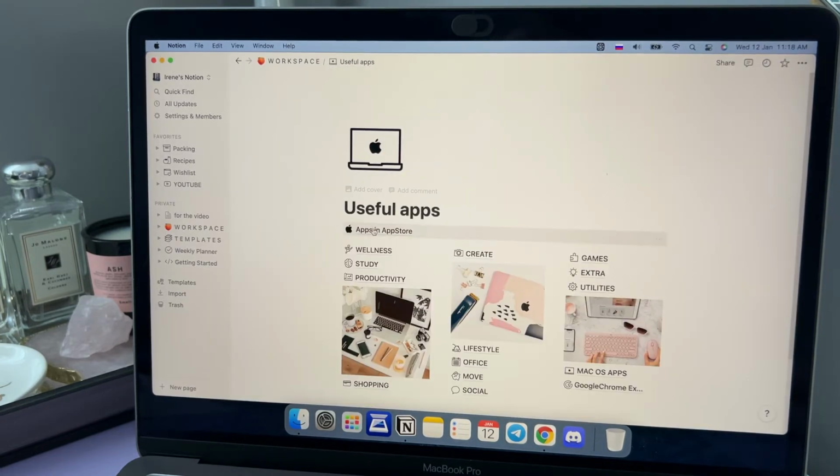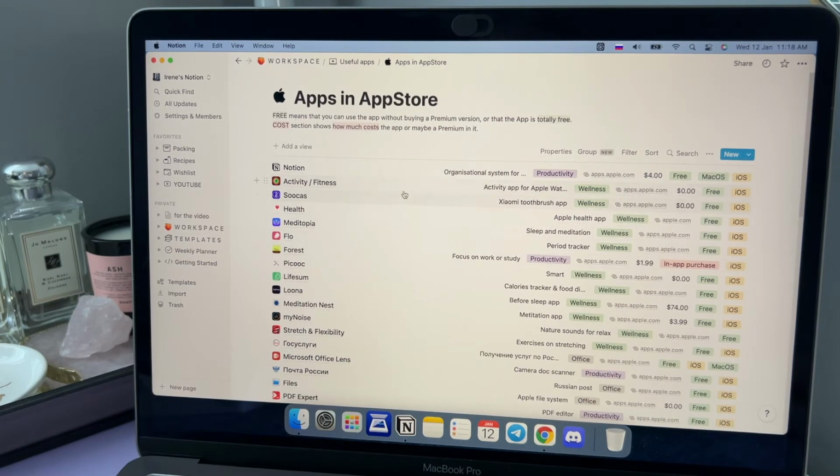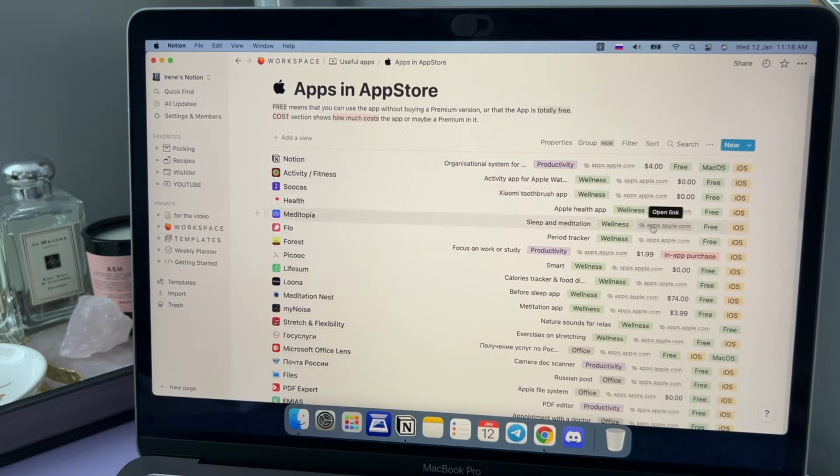So I'm really proud of this page, and I think that it's really convenient to use, and I can see all the apps and the prices. Is it free, or do I need to buy it in the App Store, or is it free but has in-app purchases? Can I use it on my iOS or only on macOS?